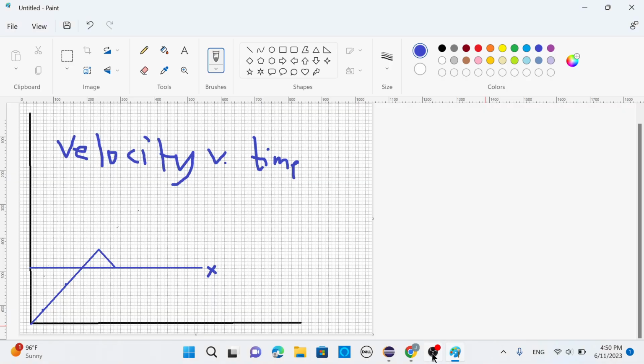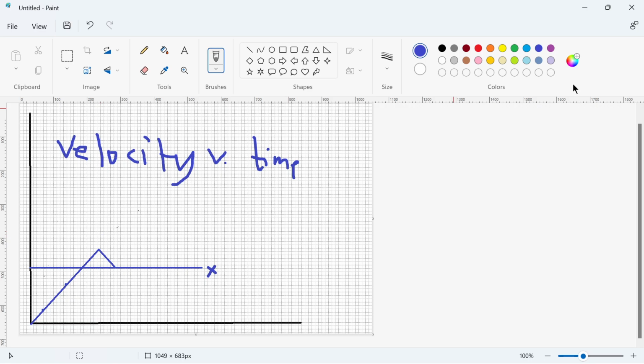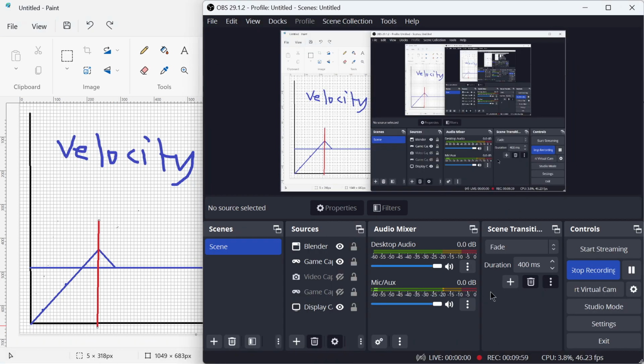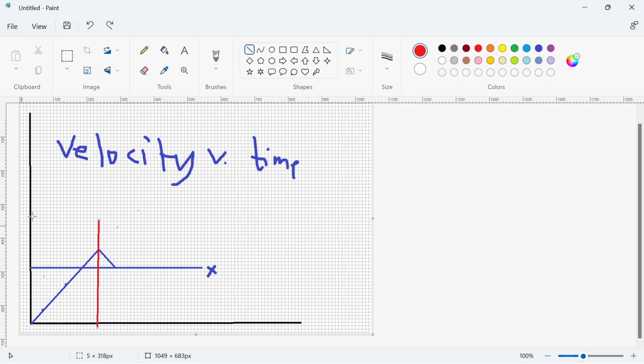So this segment here, so let's just get a dotted line. Let's just make it red. Oh, not a dotted line. Let's just split it off. Split off the line right here. Wait, how? Recording. Okay, 10 minutes. Sorry.